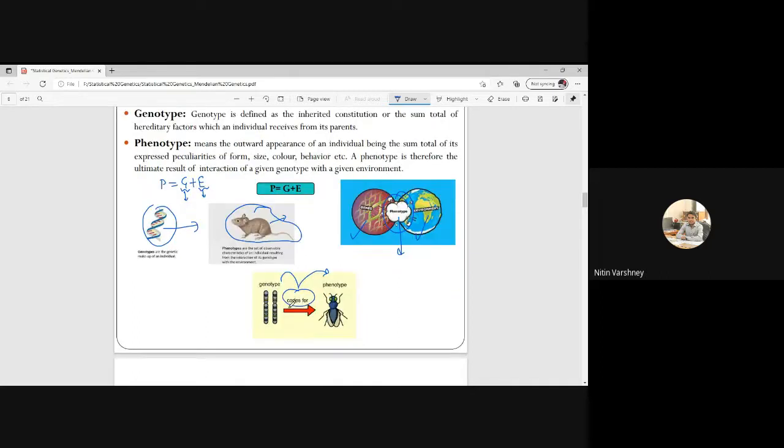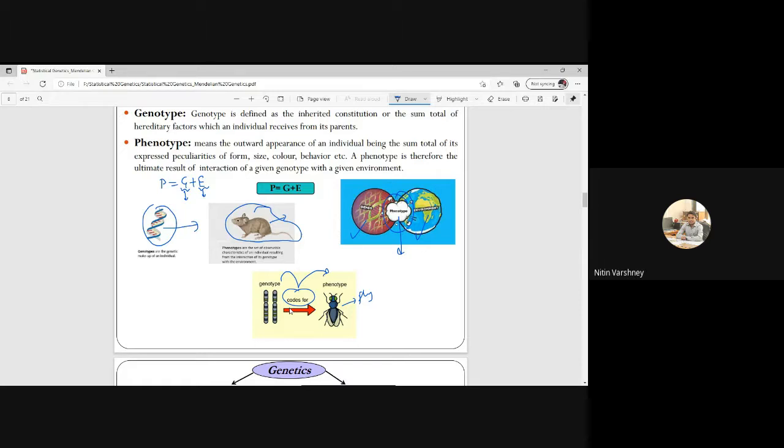So, for example, we can say this fly is having green color eyes. Some will have red color eyes. Some will have different brown color eyes. Likewise, this phenotype will be the effect of genotype and environment.